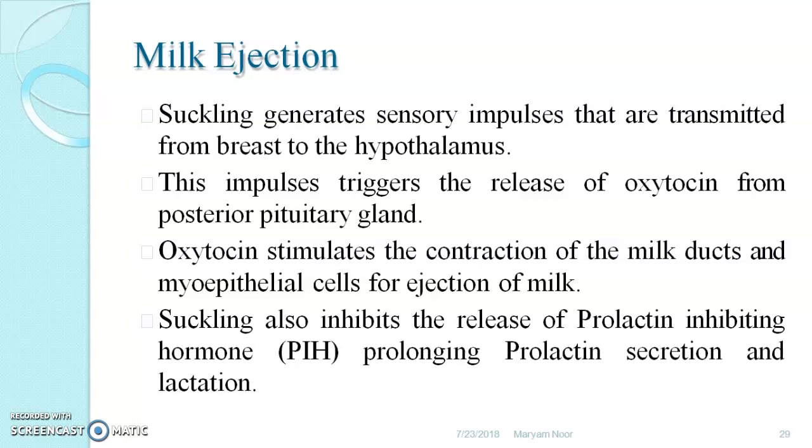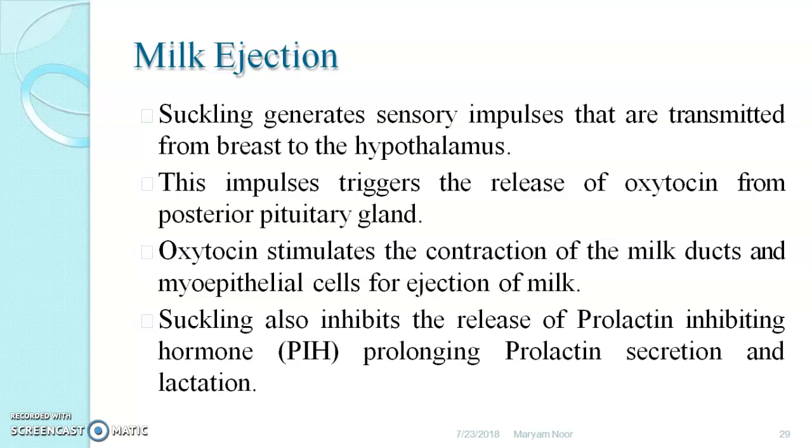Oxytocin stimulates the contraction of milk ducts and myoepithelial cells for ejection of milk. Suckling also inhibits the release of prolactin inhibiting hormone, prolonging prolactin secretion and lactation.